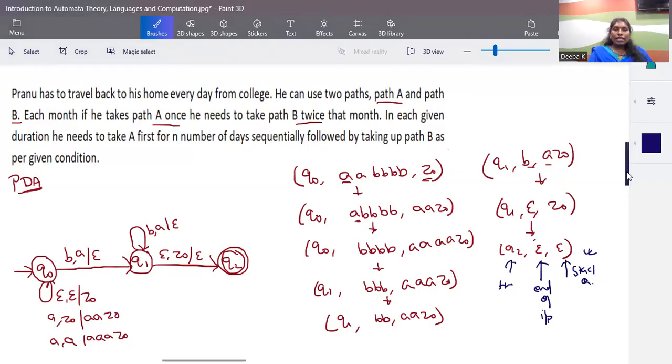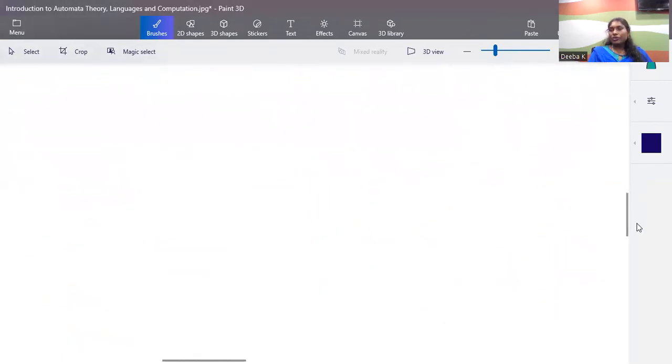Now for the same example, if you want to construct a Turing machine. The taken language is a context-free language. Whenever the language taken is a regular language, a context-free, or a context-sensitive language, you are able to construct a Turing machine. Any problem that is solvable, we can construct a Turing machine for it. So we'll see how to construct a Turing machine for the same scenario.